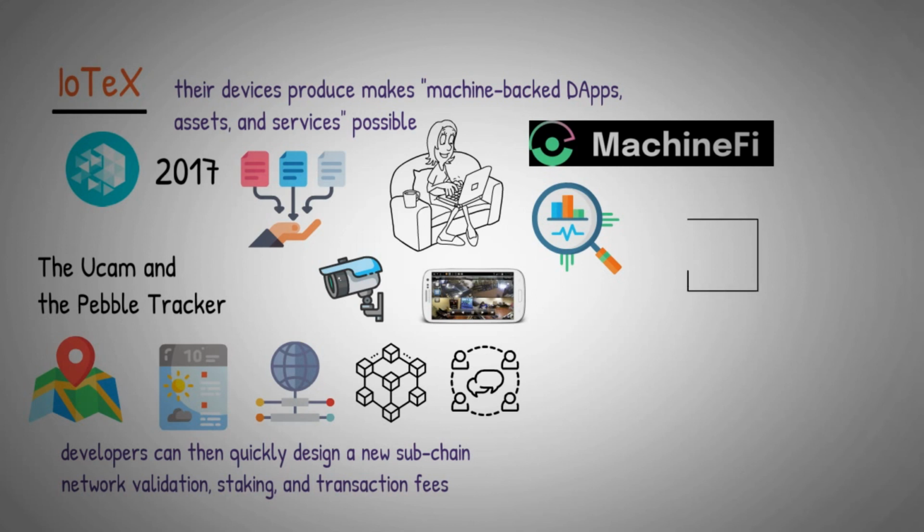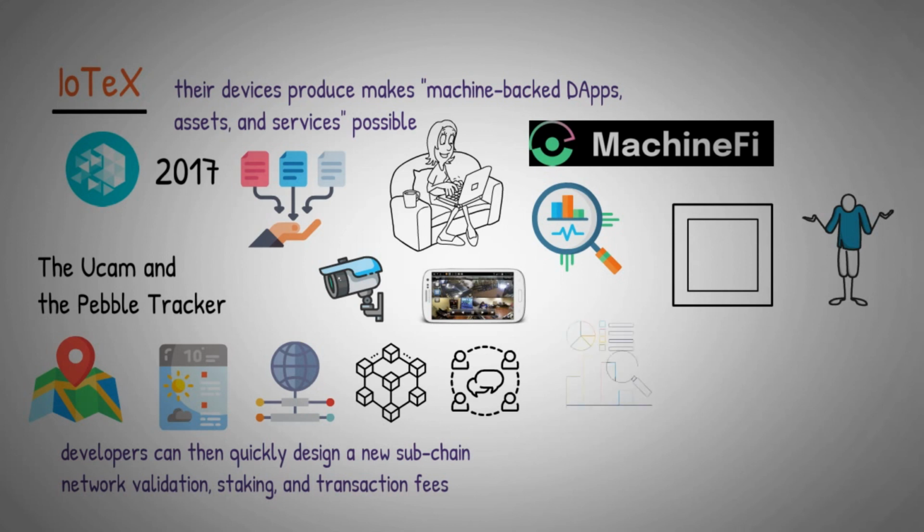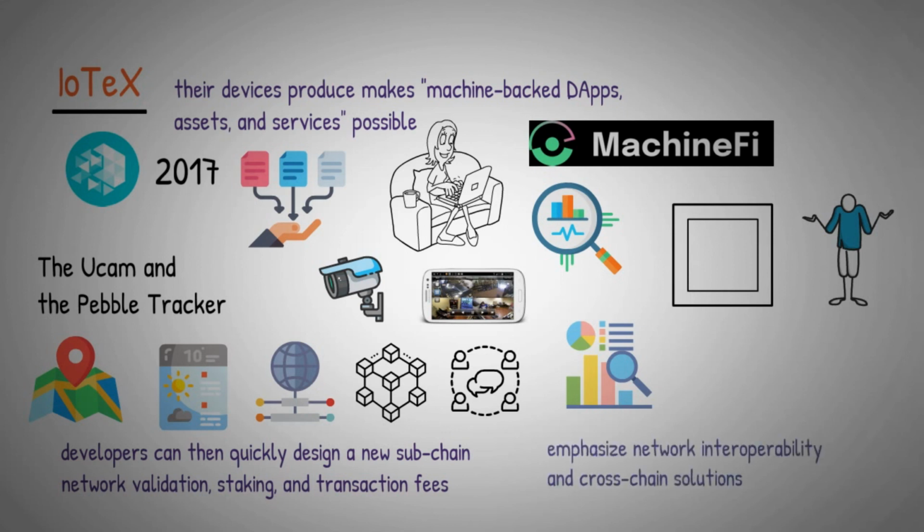There are several Layer 1 networks and Layer 2 protocols in the current blockchain ecosystem. It's simple to become confused, but after you learn the fundamental ideas, it gets simpler to comprehend the general structure and architecture. This information might be helpful when analyzing new blockchain initiatives, especially those that emphasize network interoperability and cross-chain solutions. As always, I hope you got value from this video and have a better understanding of blockchain Layer 1s.